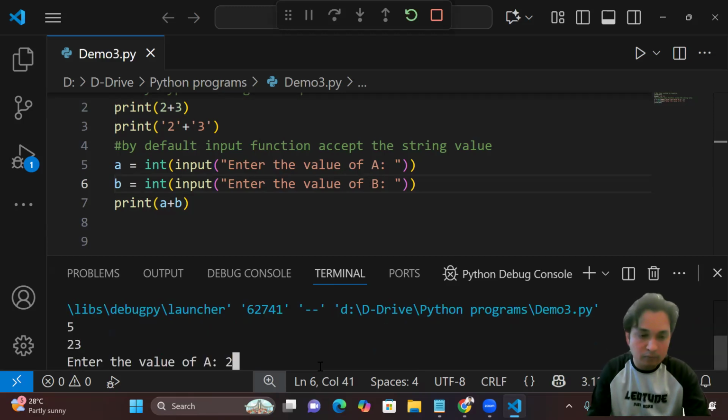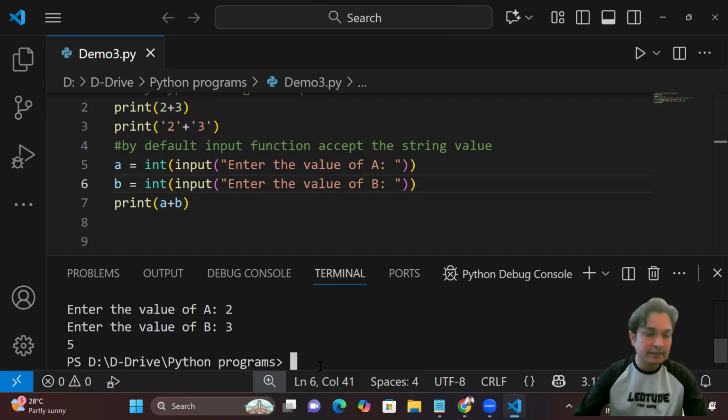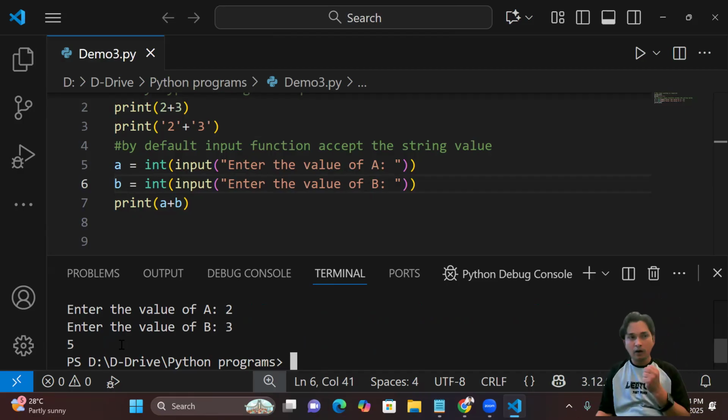And the same value I'm going to enter here, 2 and 3, and this time I'm getting the output, that is a 5. So now I hope you have understood the main problem exactly, right? Because this is the main problem, and this is why we are using typecasting, I can say that.